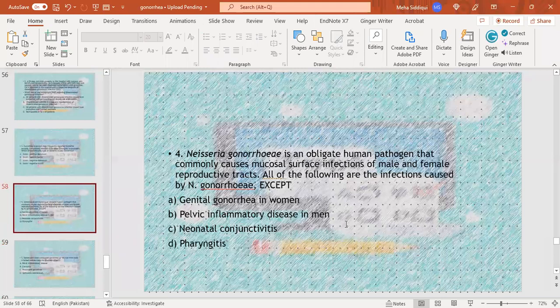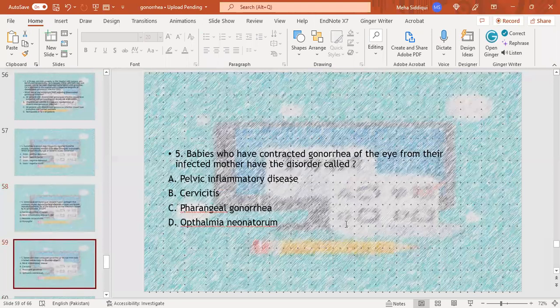MCQ number 4. Neisseria gonorrhea is an obligate human pathogen that commonly causes mucosal surface infections of male and female reproductive tracts. All of the following are infections caused by Neisseria gonorrhea except: genital gonorrhea in women, pelvic inflammatory disease in men, neonatal conjunctivitis, pharyngitis. B is the right option.